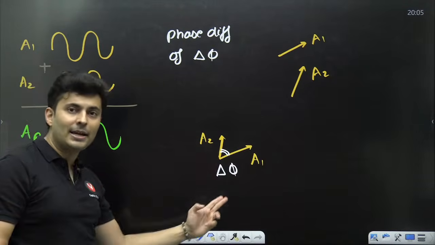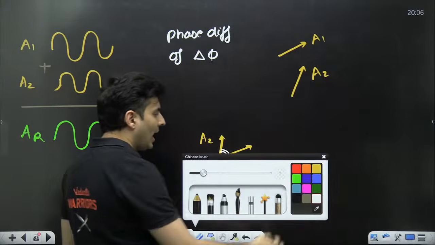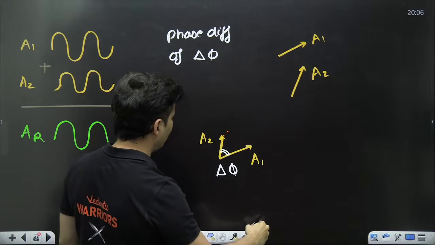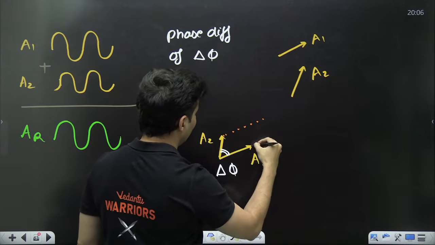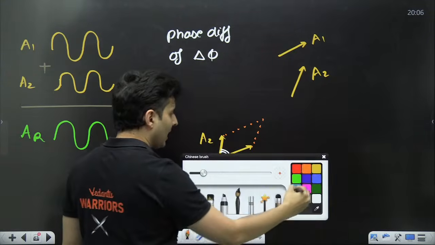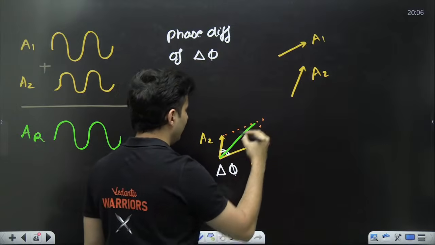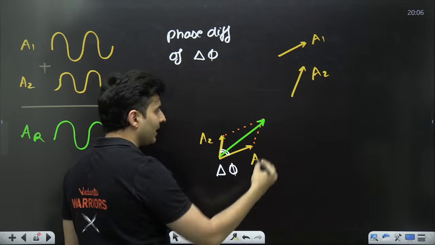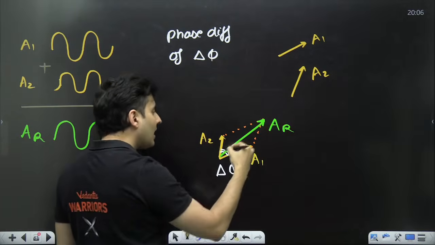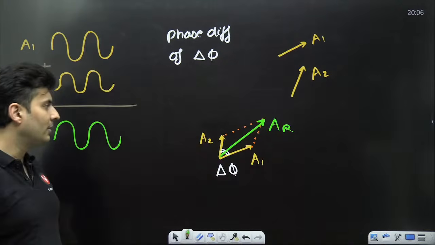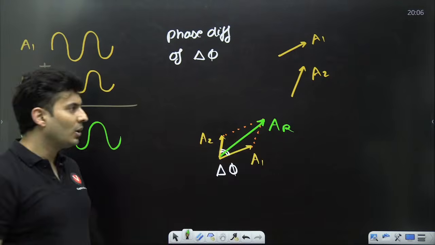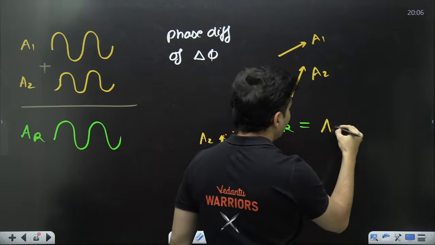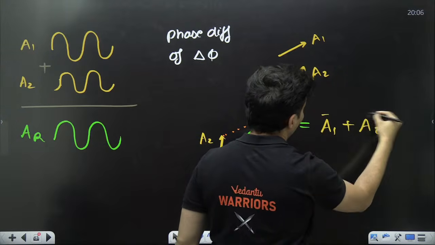Now you add them vectorially. Meaning complete the parallelogram or complete the triangle, whichever method you want to use, and then show the resultant using laws of parallelogram or laws of triangle. This will be the amplitude of the resultant wave. So AR bar technically is A1 bar plus A2 bar.